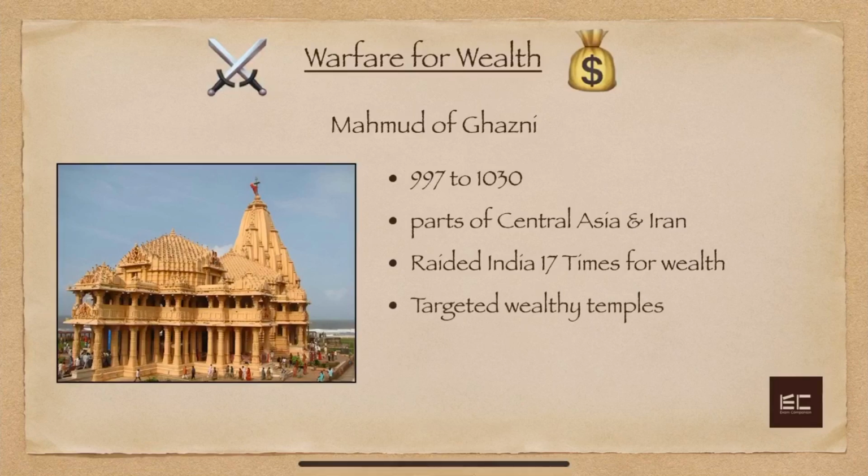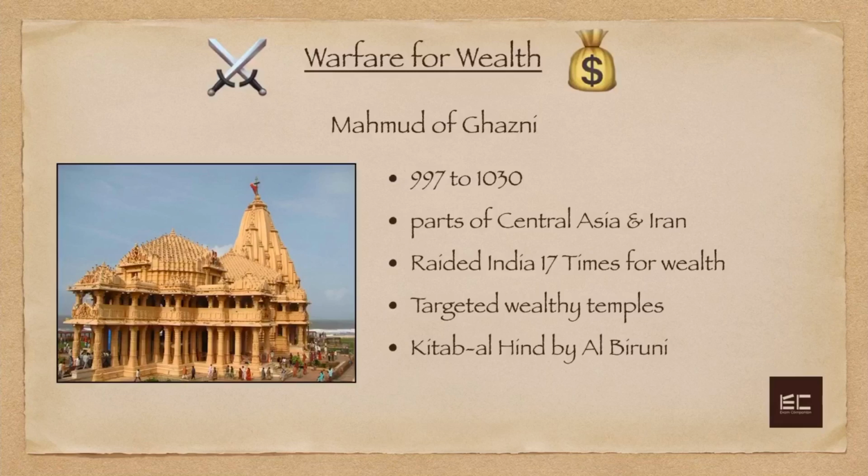He raided the Somnath temple of Gujarat and stole valuables from there. This image on your screen right now is the modern day image of Somnath temple in Gujarat. He also hired a scholar named Al-Biruni to write a book about the subcontinent. That book is named Kitab al-Hind.